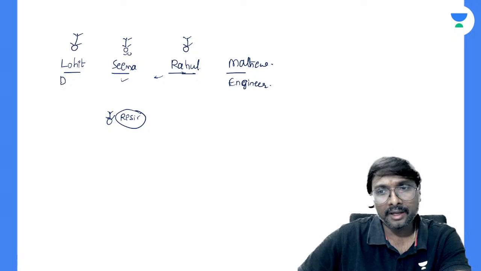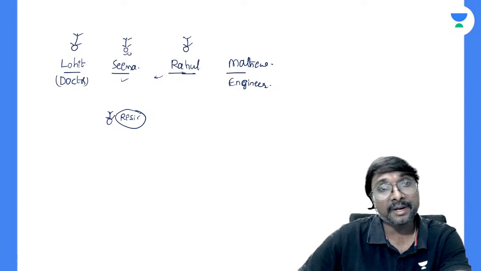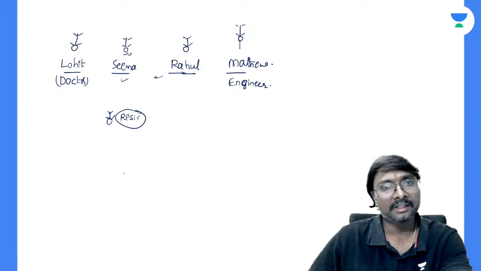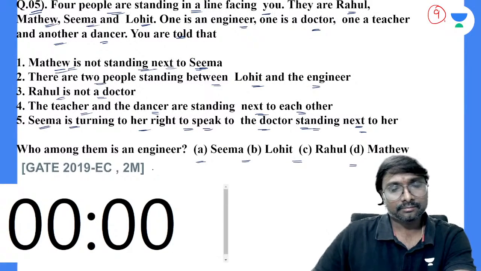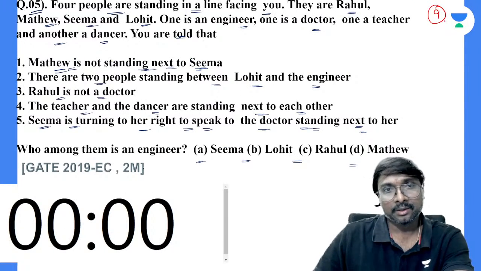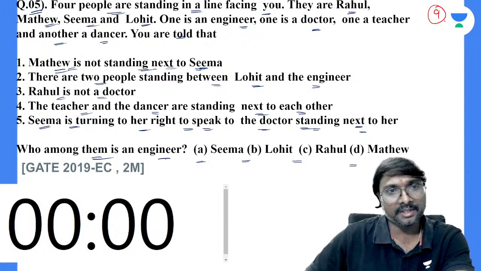So Lohit will be doctor definitely, right? Seema is turning to her right and talking, which means Lohit will be the doctor. Lohit will be doctor definitely. Now tell me, who is an engineer? Who among them is an engineer?